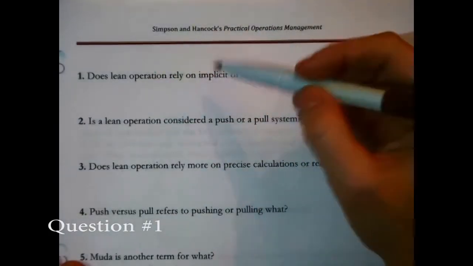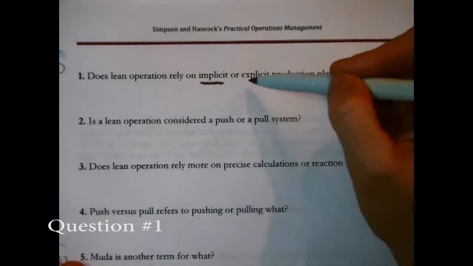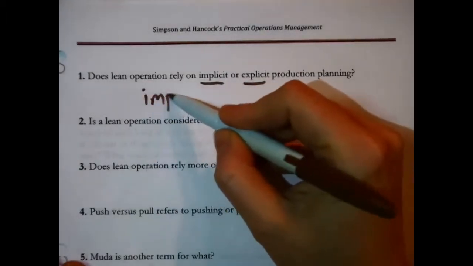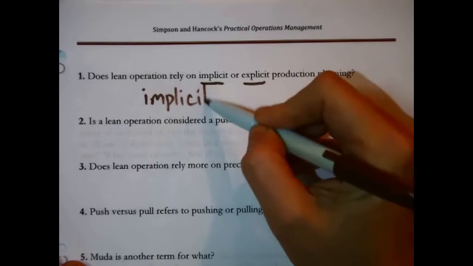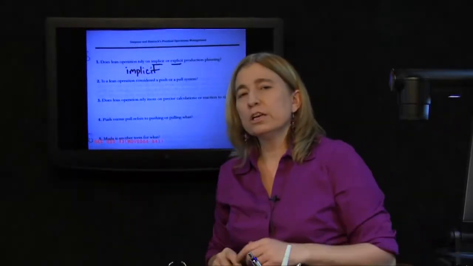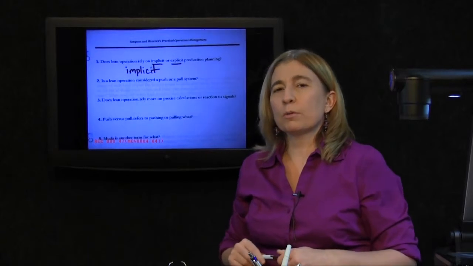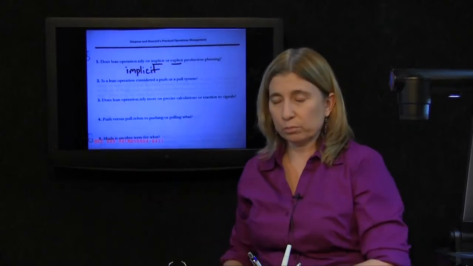Does lean operation rely on implicit or explicit production planning? The answer is implicit. Lean is based on implicit planning. Other techniques such as MRP are based on explicit planning.